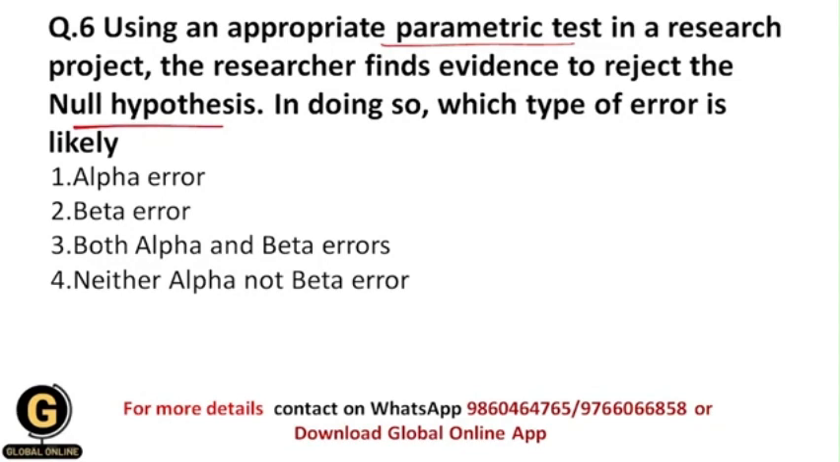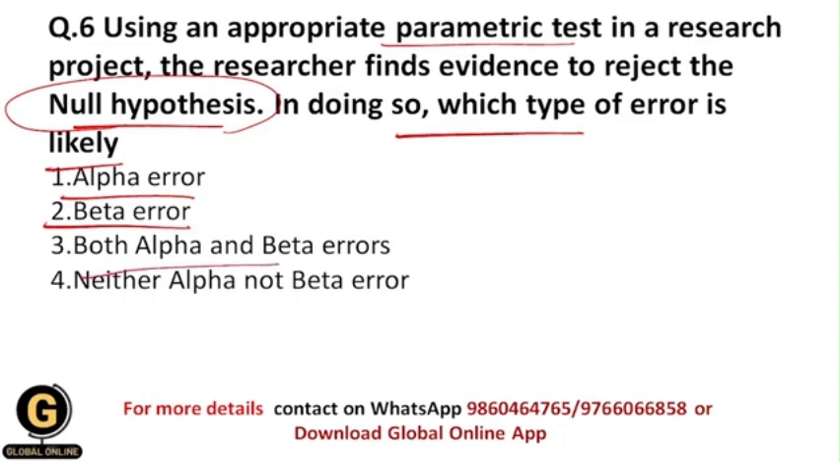In doing so, which type of error is likely? So basically, a researcher did a particular parametric test in a research project, and after doing the parametric test, he finds the evidence that he needs to reject the null hypothesis. Whenever he is rejecting the null hypothesis, in that situation, what type of error will occur? Whether alpha error will occur, or beta error will occur, or both alpha and beta errors will occur, or neither alpha nor beta error will occur.